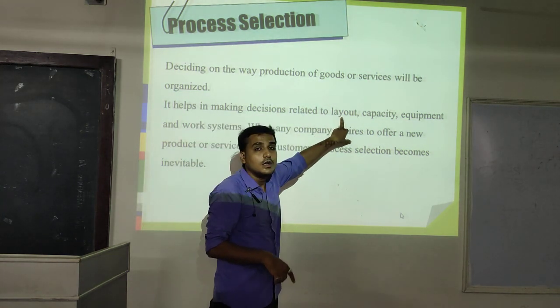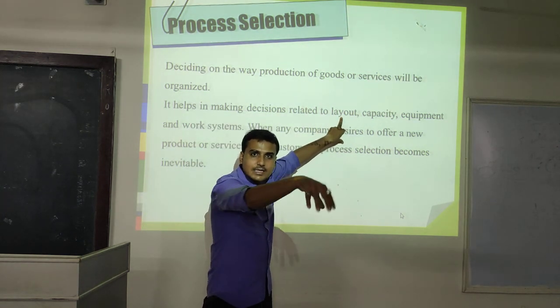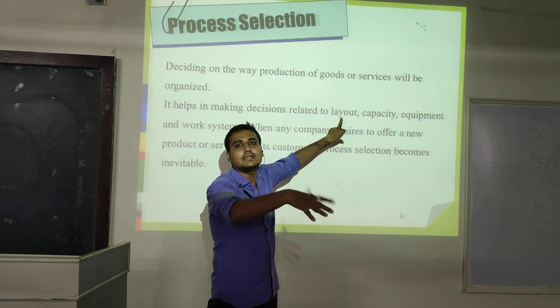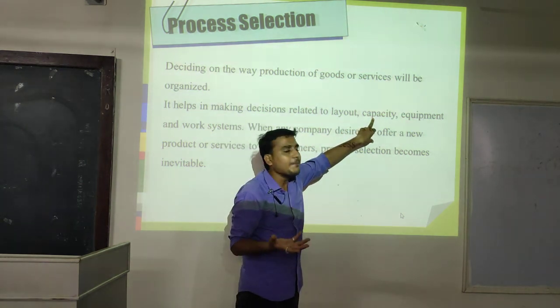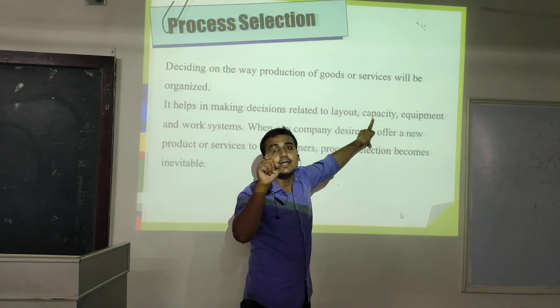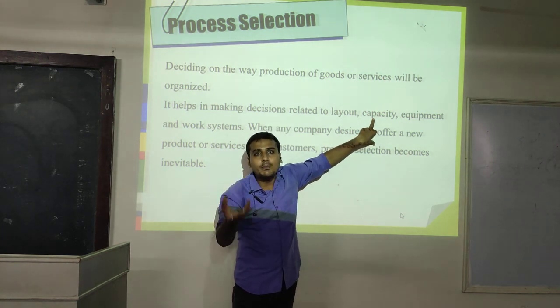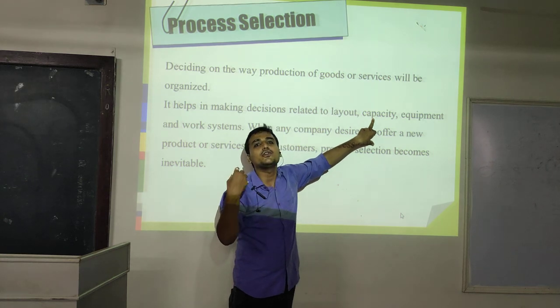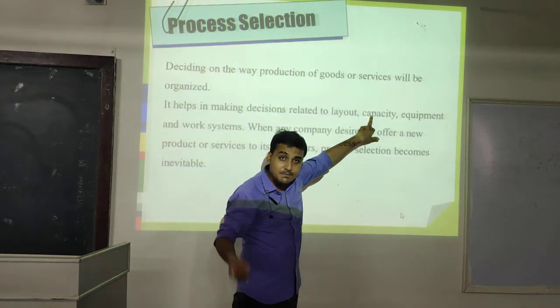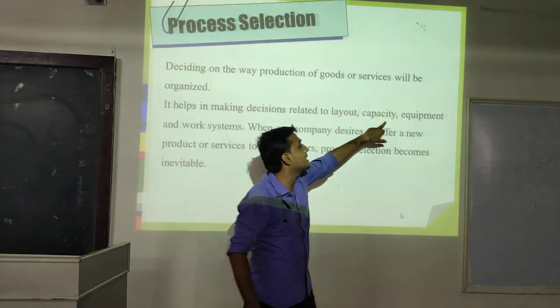Points like layout: ultimately, how we are arranging these machineries in the place of the organization. Capacity, ultimately production capacity. In one day, it is able to produce how many kg of the product, how many units of the product. So capacity must be decided under the process selection.